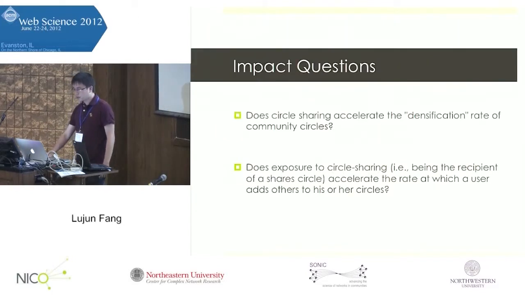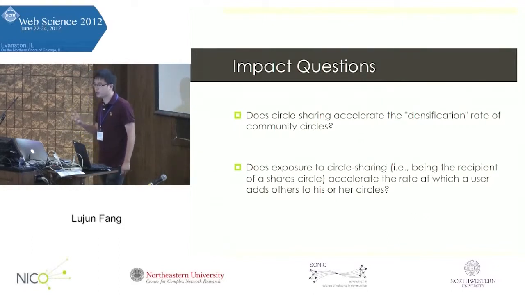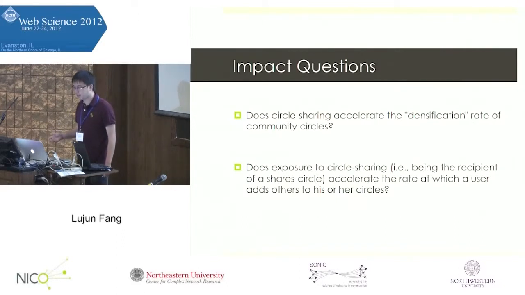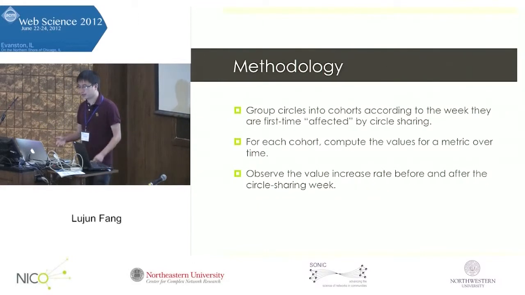There are two major questions about impact we're asking. First, does circle sharing accelerate the densification rate of those community circles? And does exposure to circle sharing, for example, being the recipient of a shared circle, accelerate the rate at which a user adds others to his or her circles? The way we answer both questions is that we first group circles into cohorts according to the week they are first affected by circle sharing.